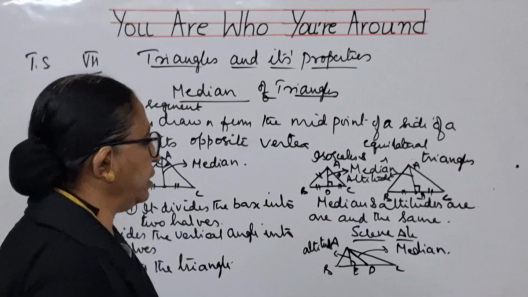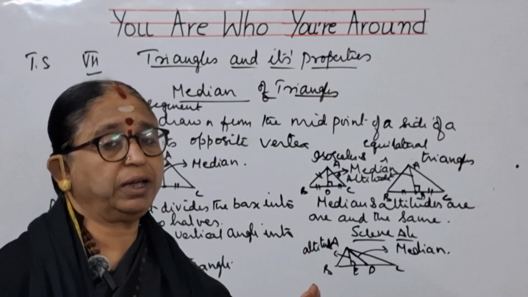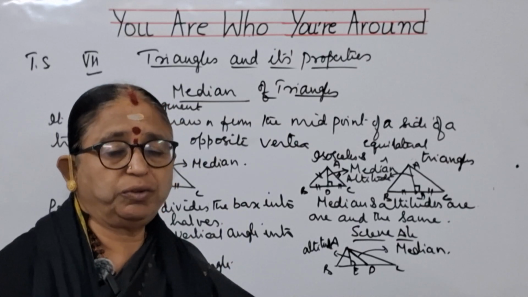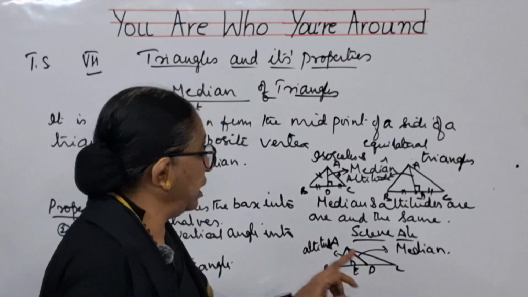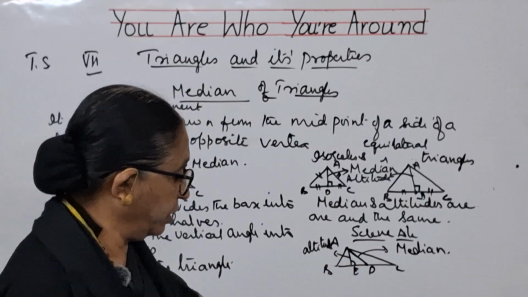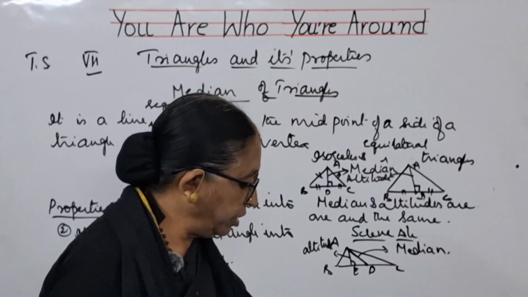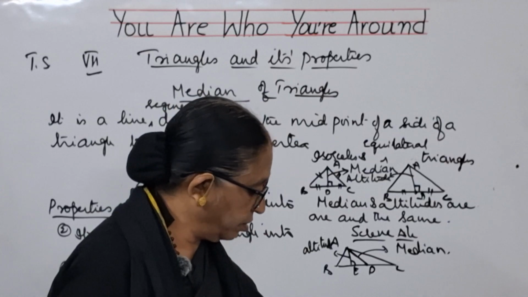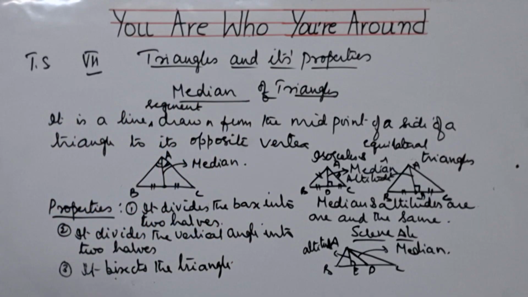So remember only one thing, children. For isosceles and equilateral triangle, median and altitude are one and the same. You need not have any two different lines for it. But for scalene triangle, median is different, altitude is different. So this is the notes about median and altitudes of the triangles. Children, please copy.